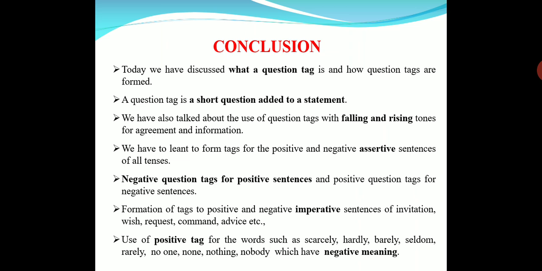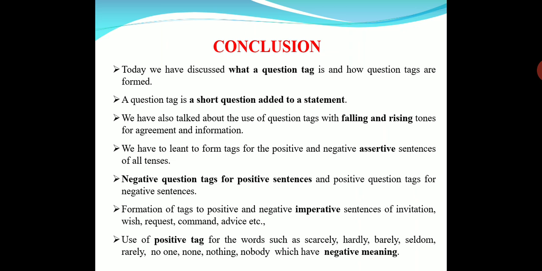And we have learned to form the tags for all positive and negative assertive sentences and also for imperative sentences. In imperative sentences, what have we learned? For negative imperative, we have to use will you. For all requests, orders and commands, we also have to use the positive tag.